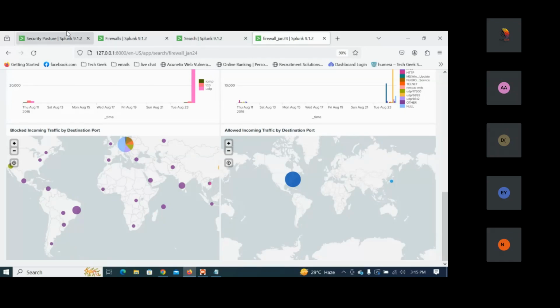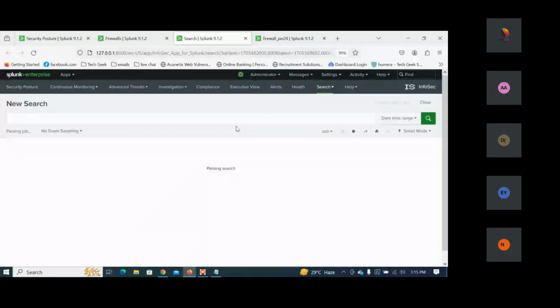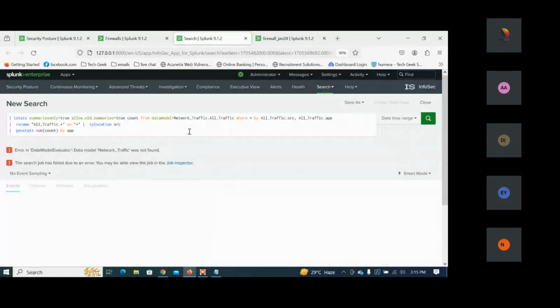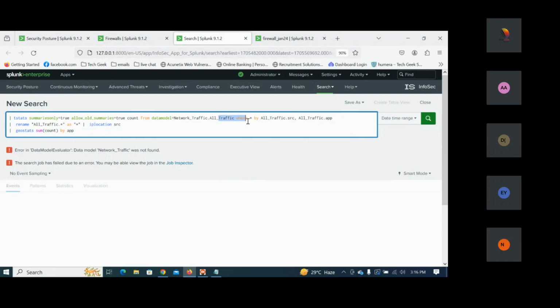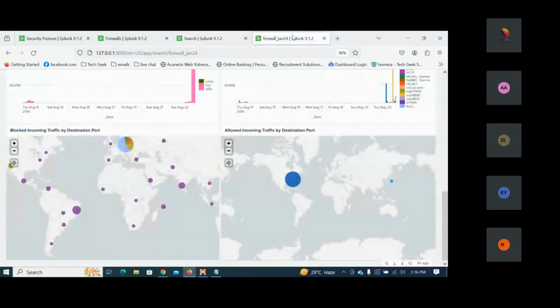Incoming traffic by app and protocol here. You can see that incoming traffic by app and protocol. So what is that? Let us understand. If I see this query, what information is given? They are taking all the traffic by the source IP, and traffic by app. They rename this traffic as the source IP, and they're taking the IP locations of that and geostats by app. So it is incoming traffic by app they are taking here.